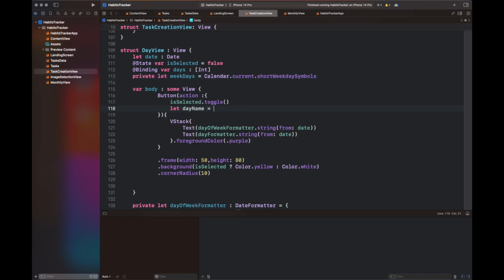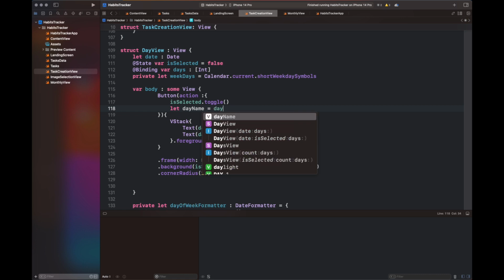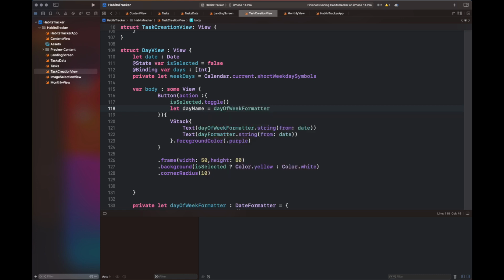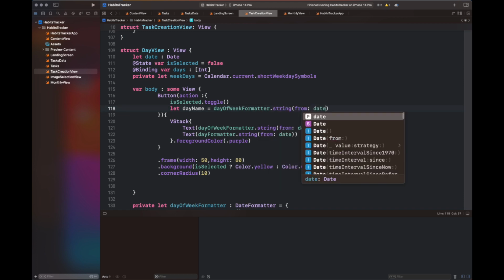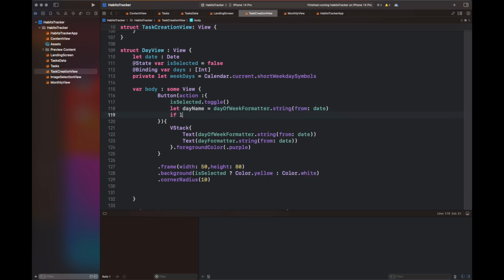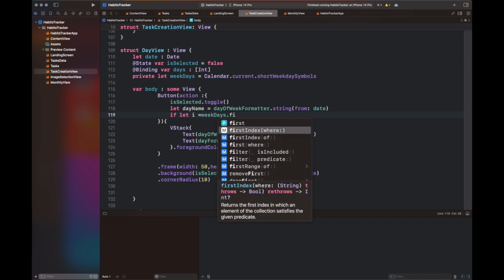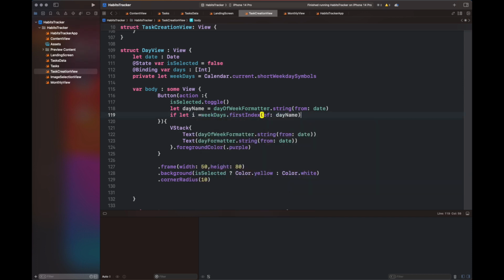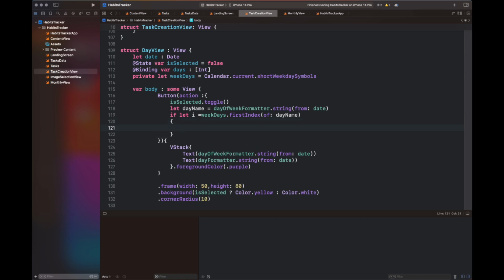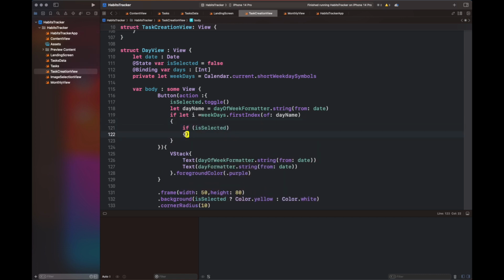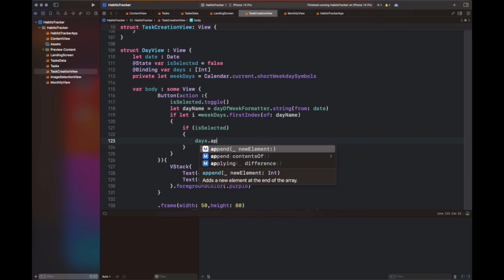For that we are going to get the day of the week formatter, and we are going to get the index of the day that corresponds to this weekdays array. After that we are going to get its index, and we are going to again perform the selection and deselection in the same manner as we applied to the days view. So just this part of the code is different, in which we get the index using the day name from our current date.